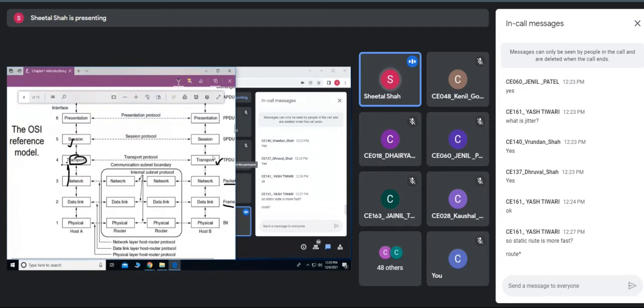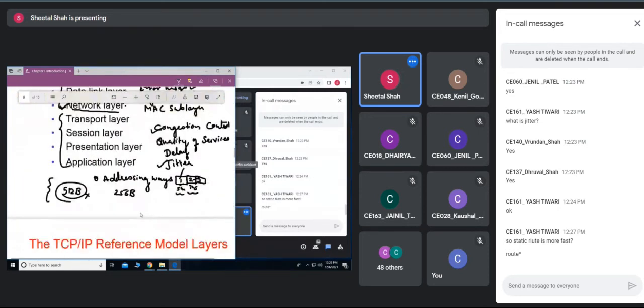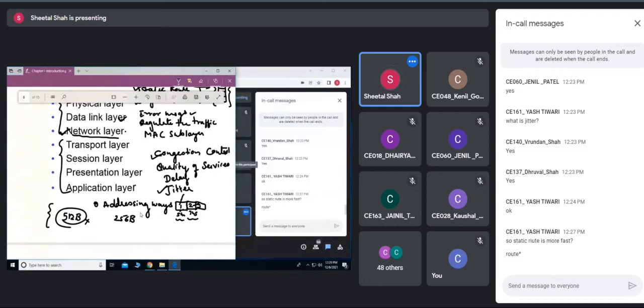But an end-to-end connection is established between the transport layer of host A and the transport layer of host B. Now here in this transport layer, it can be a point-to-point channel, and the bytes are transmitted in order. In this case, we may have a reliable in-order transmission, or in-order data transmission as receiving.